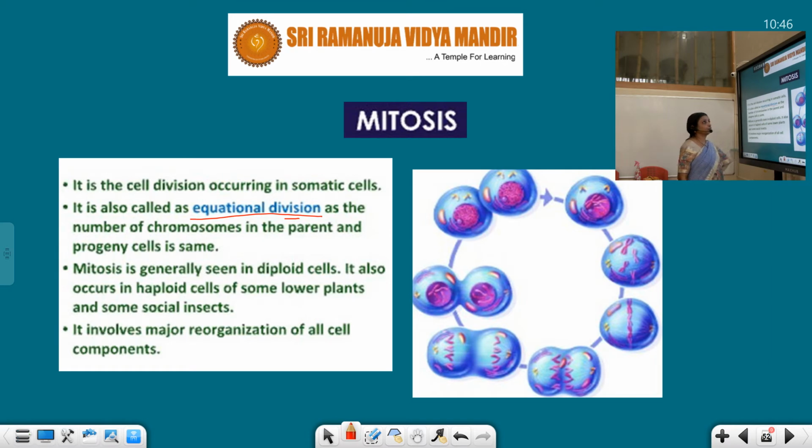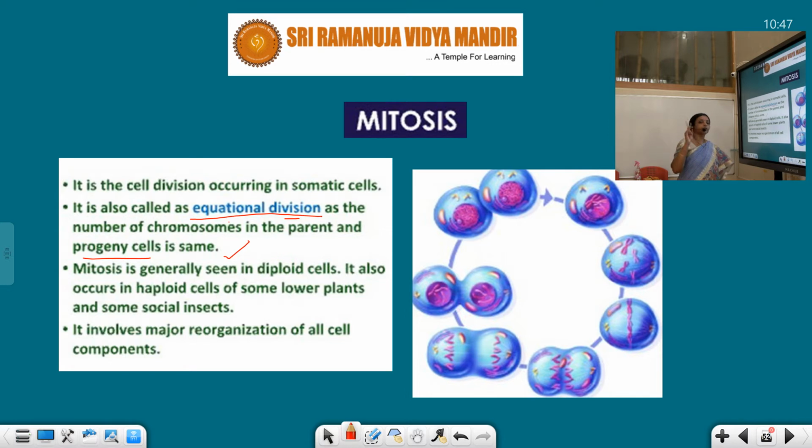The number of chromosomes in the parent and the progeny cells, progeny meaning daughter cells, is the same. If the chromosome number in the parent is 2, then the daughters also have 2. So this is also known as equational division.